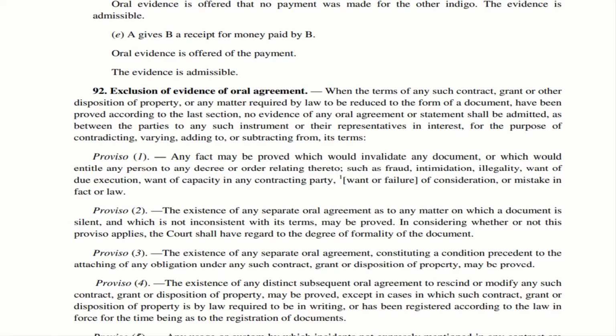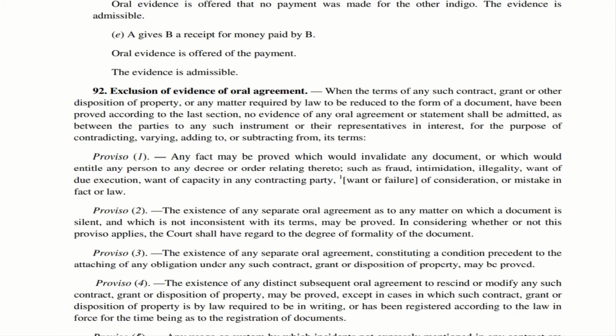In this Proviso, they clearly say that if a particular act is done by way of fraud, intimidation, illegality, or without due execution, or without the capacity of the contracting party, or there is no consideration or mistake of fact or law, in these scenarios the particular document automatically becomes invalid. So in that case, you can apply this particular section.